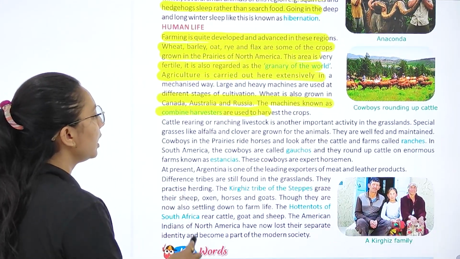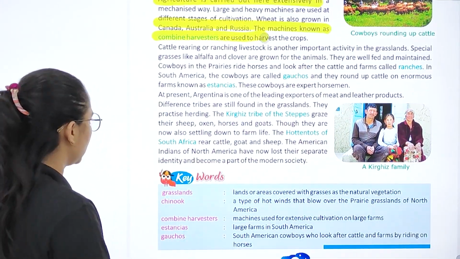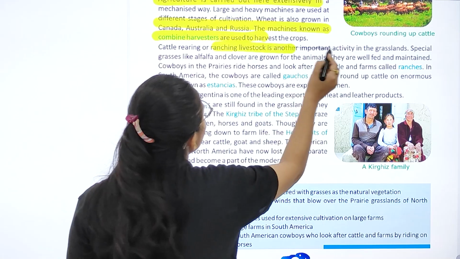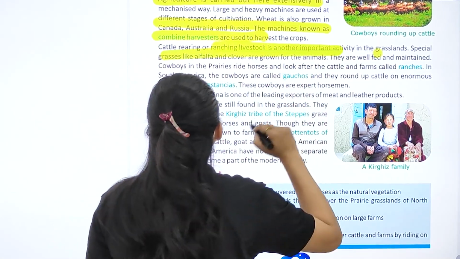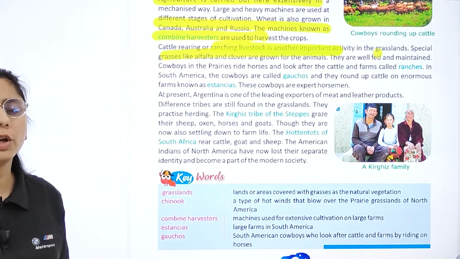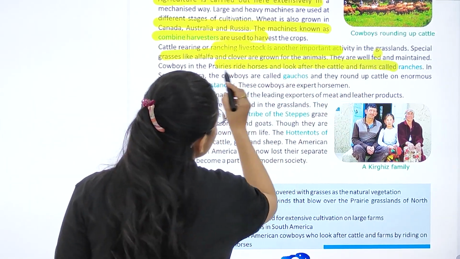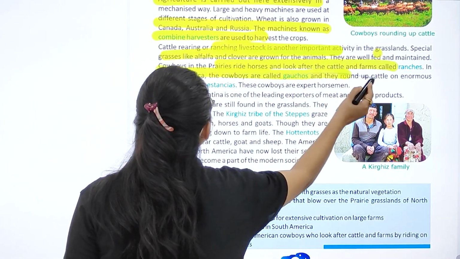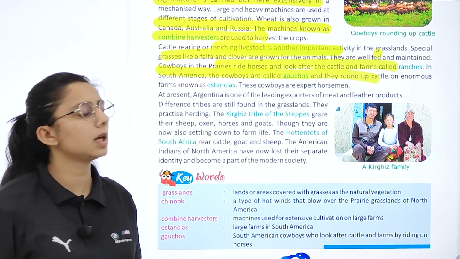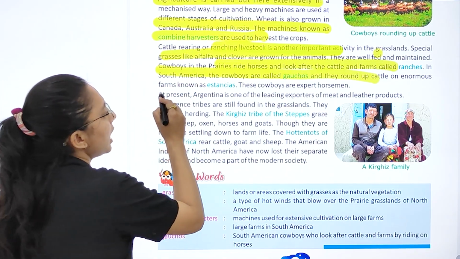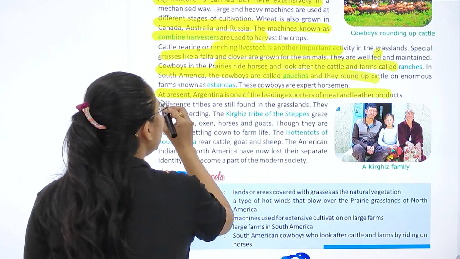हम किसका use करते हैं? हम combine harvester का use करते हैं, right? Cattle rearing or ranching livestock is another important activity. Grasses like alfalfa, clover हो गई, they grow for animals, right? Prairies, they ride horses and look after cattle. In South America, cowboys, जिनको हम गौचोस कहते हैं, they are brown. At present, Argentina is one of the leading exporters of meat and leather.